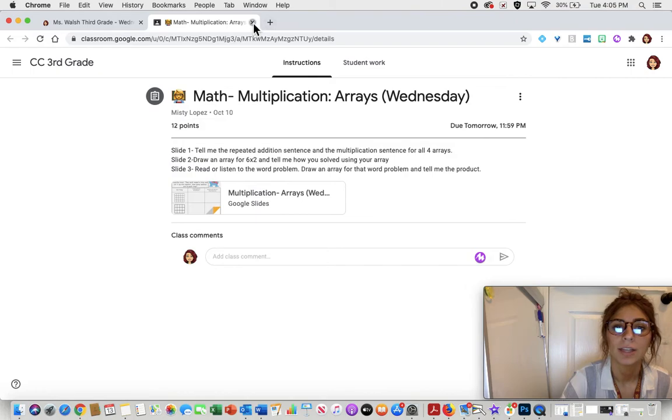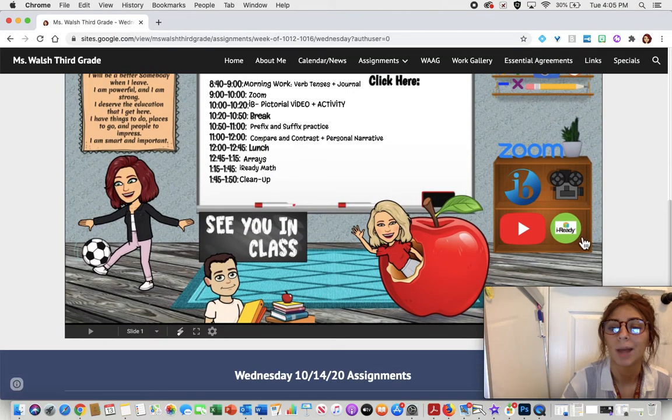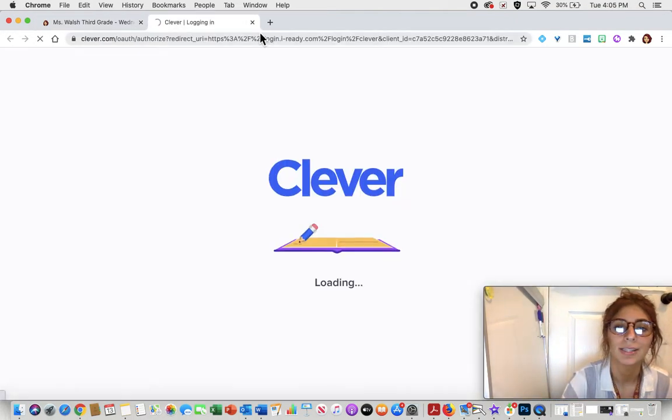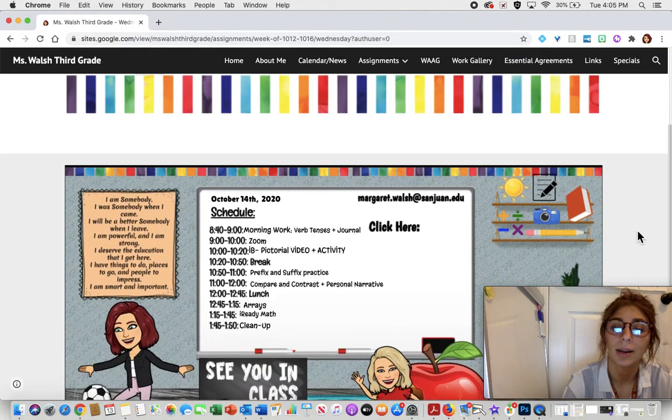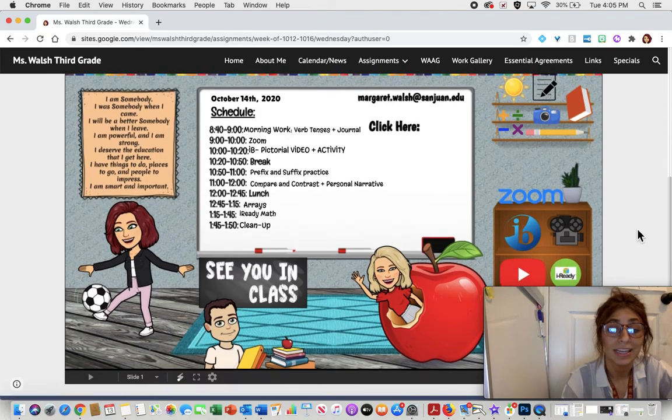Then finally, you are going to wrap it up with some iReady math. You're just going to click the iReady symbol, and it's going to log you into iReady and take you right there. Make sure you clean up your mess, your station, so that you are nice and ready to go Thursday. And that's going to be it.